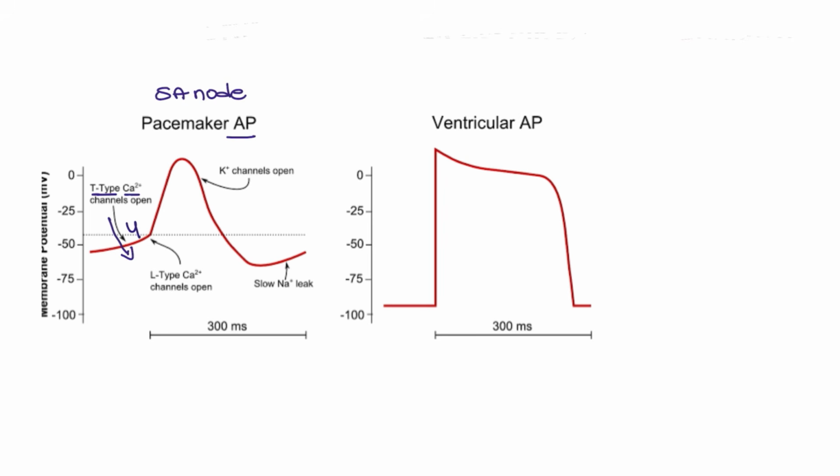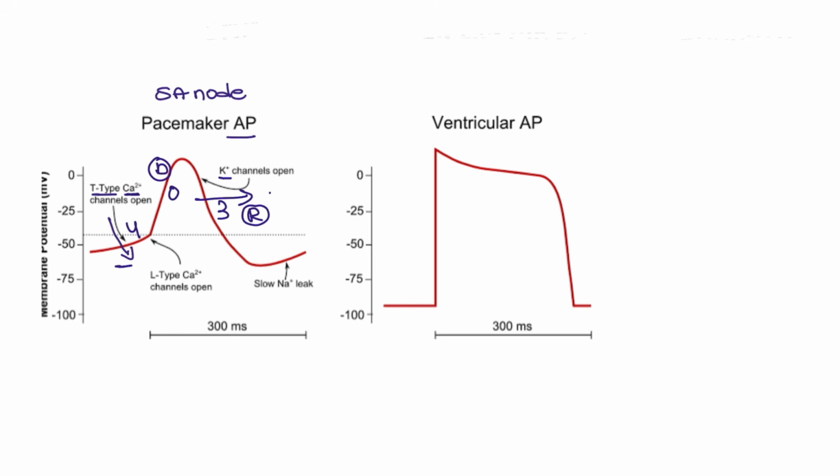This is the 4th phase. This is the 0. This is the 3rd phase. So the calcium channels are going to influx, and once they influx, there is a depolarization. Next, the potassium channels are going to go outside. That will be the repolarization phase. There are only 3 phases in the pacemaker of the SA node.